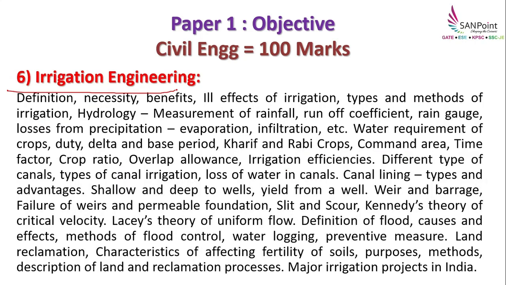Next is your irrigation engineering. So here you will be studying about ill effects of irrigation, or what is the use of the irrigation, why we have to irrigate the land, which are the various types and methods of irrigation. And they have added one more subject in this, that is hydrology. The heading is irrigation, but they have added even hydrology also. So wherein you will be studying in detail about rainfall, runoff coefficient, and how to measure this rainfall as well as runoff. So all the details like duty, delta, all the calculations you will learn in this.